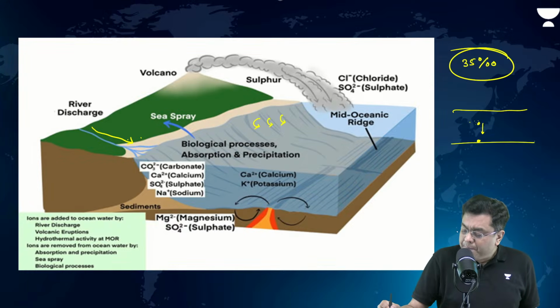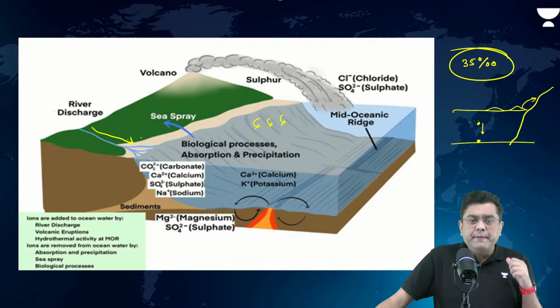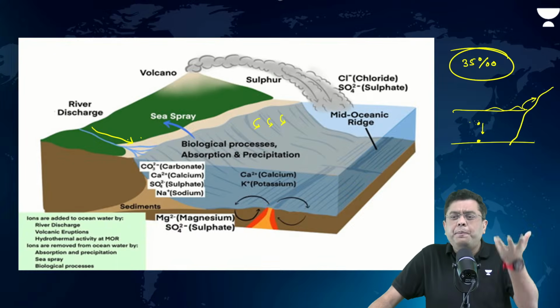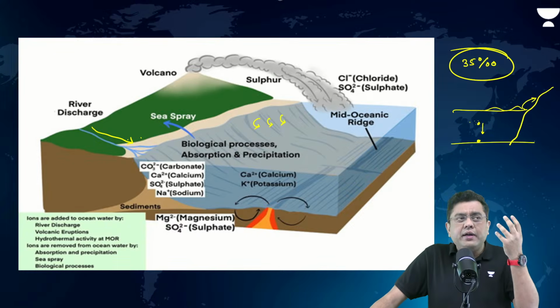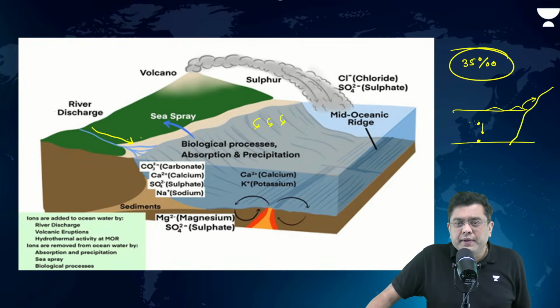On top of that, let's suppose across the coastal area, there is very violent sea wave which is generated. Now, if you go to the coastal area, you will observe a huge amount of spray generated by the sea. Those particles also carry some amount of salt.